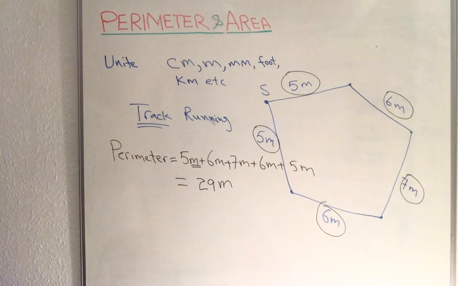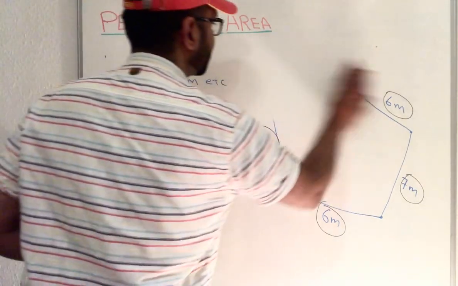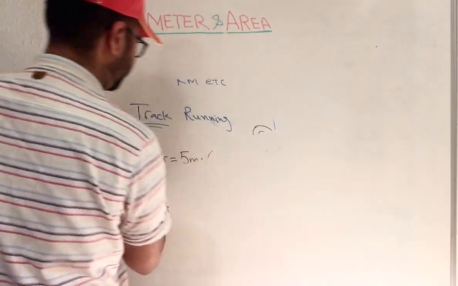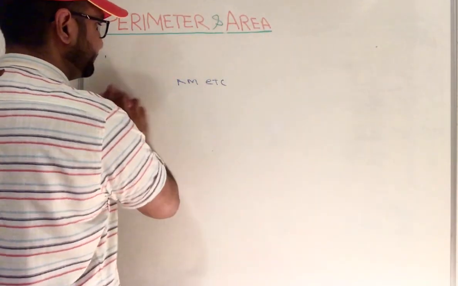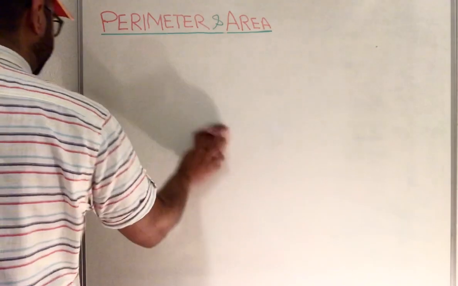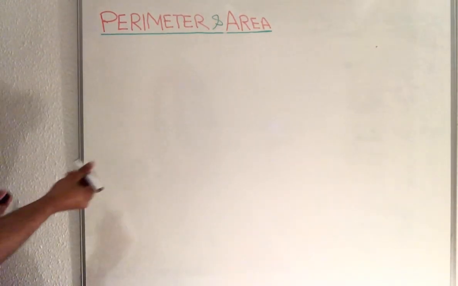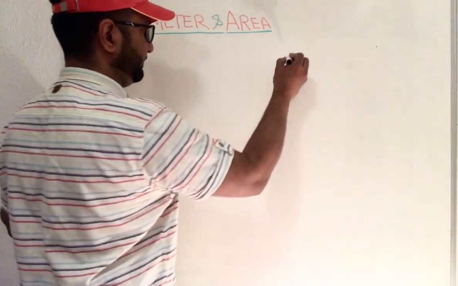Now, if they give a different shape to find a perimeter and the units are different, how can we find it? Like they are giving a shape.